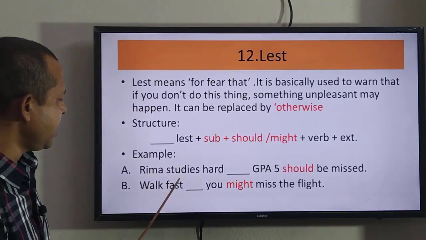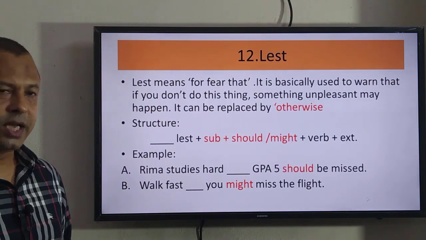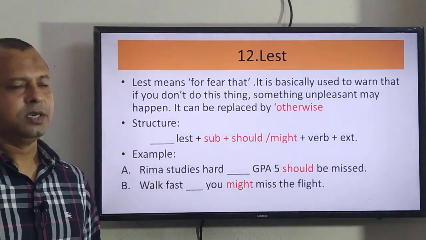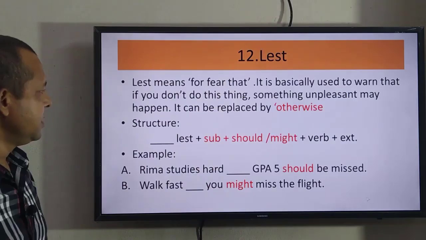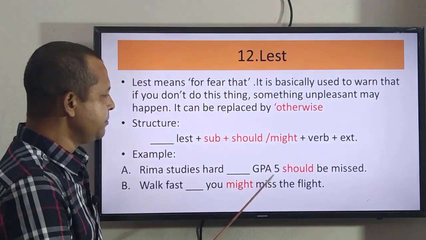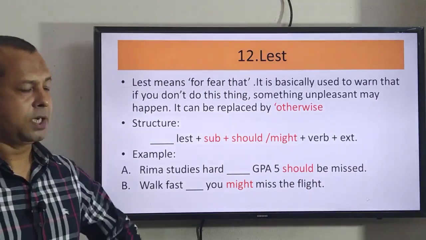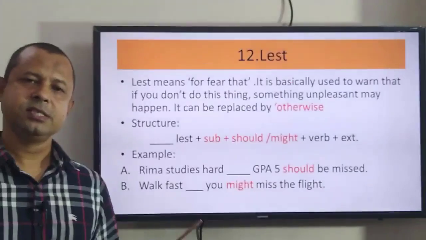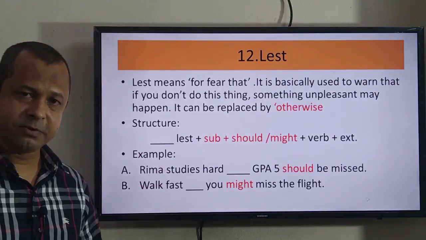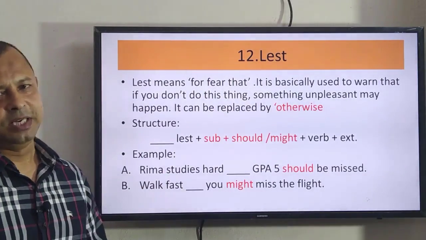See here, Rima studies hard lest GPA 5 should be missed. Here I can use otherwise. Rima studies hard, otherwise GPA 5 should be missed. But if otherwise is given in the box, you have to use otherwise, or if lest is given in the box, you have to use lest.